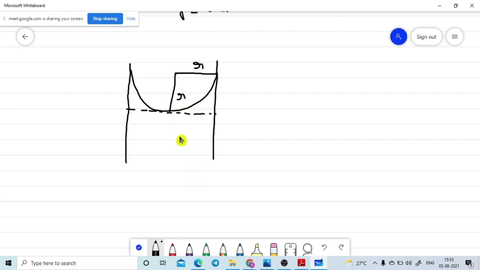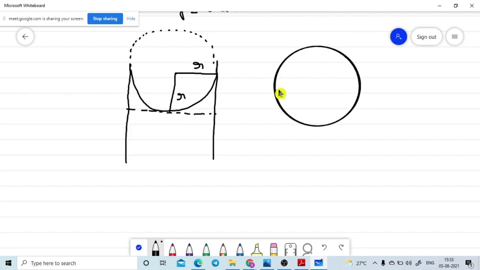We took only a two-dimensional figure, but it looks like a spherical shape. So the liquid appears like this, a hemispherical shape up to this portion.